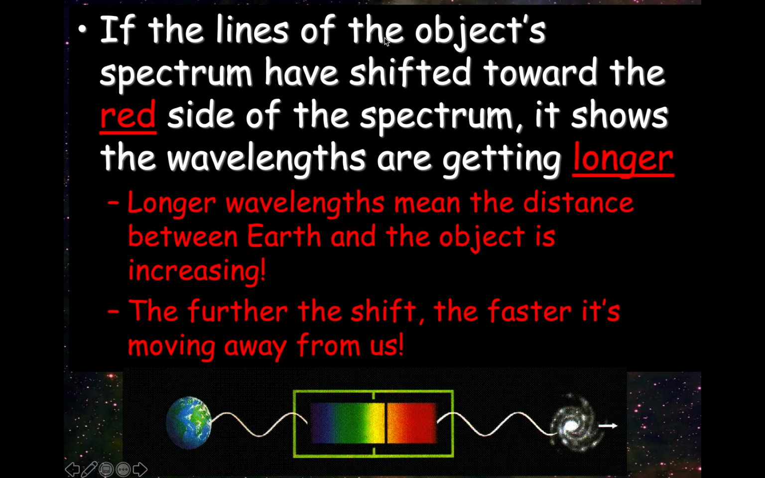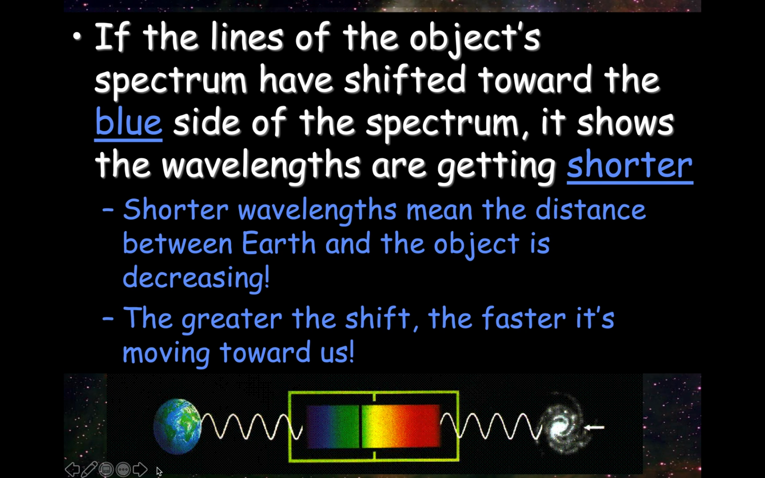Okay, if the lines of the object spectrum have shifted towards the red side of the spectrum, it shows the wavelengths are getting longer. So here's a galaxy. It's moving away from us. The light that the galaxy is giving off, the wavelengths are getting stretched out. That means this is the baseline of the pattern. They're shifting to the red side. The further the shift, the faster it's moving away from us. Here's us on Earth.